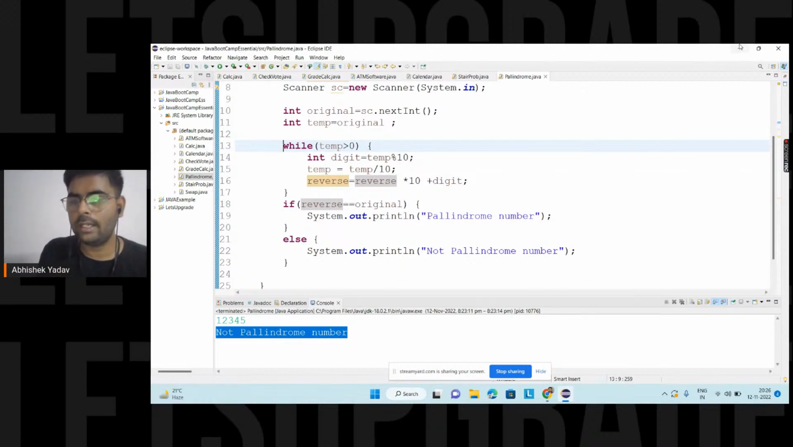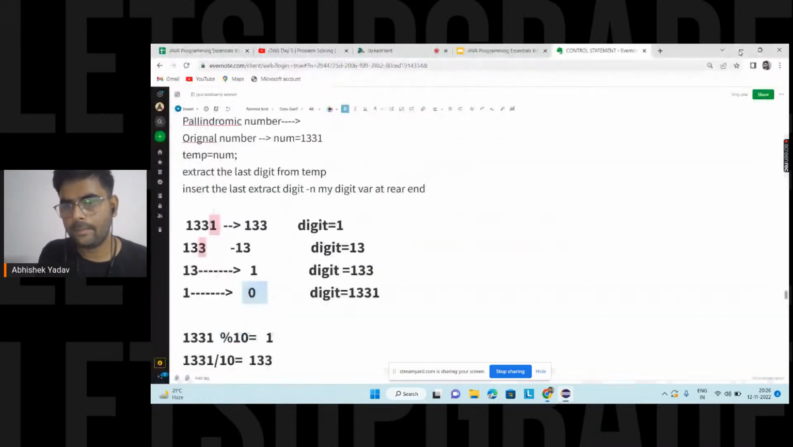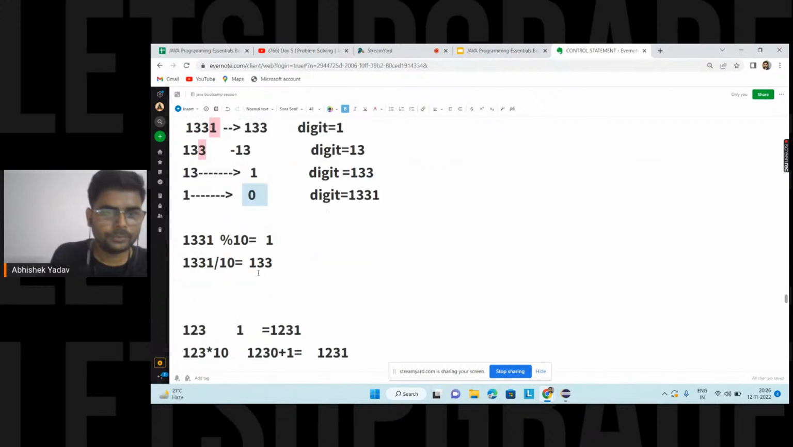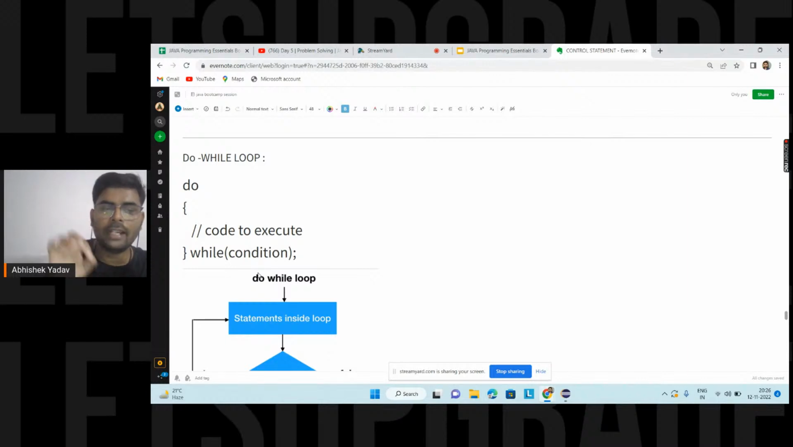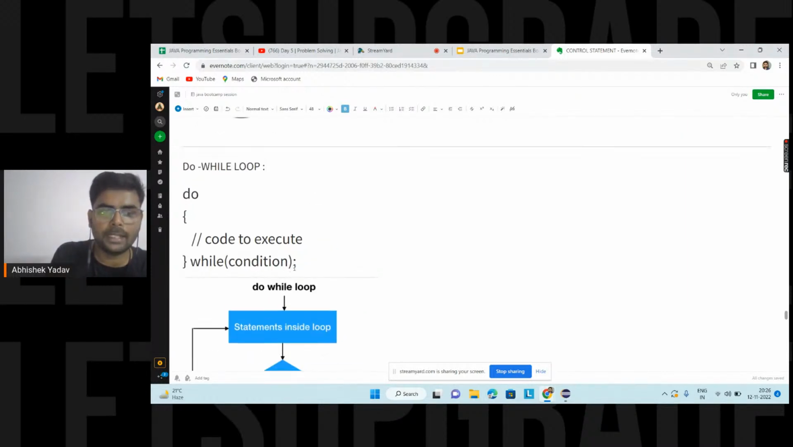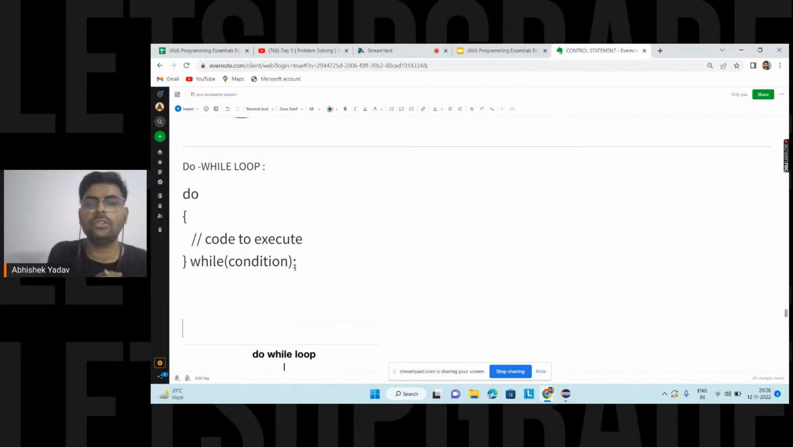I'm hoping you got the while loop here. Let's discuss the do while part. The last loop is the do while loop. The difference between while and do while loop is that the syntax part is different here. Here also you have to use the do while loop when you have to execute a group of logic again and again. The difference is that the logic that you are writing inside the do while loop will get executed one time irrespective of the condition.